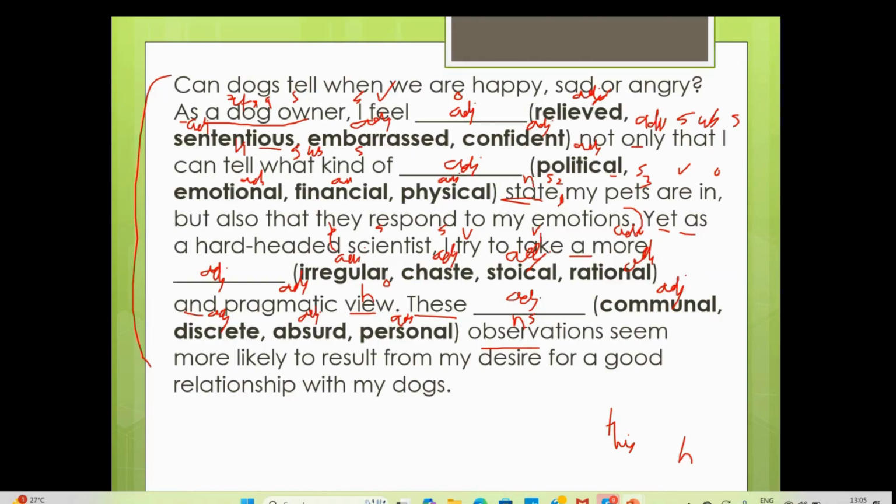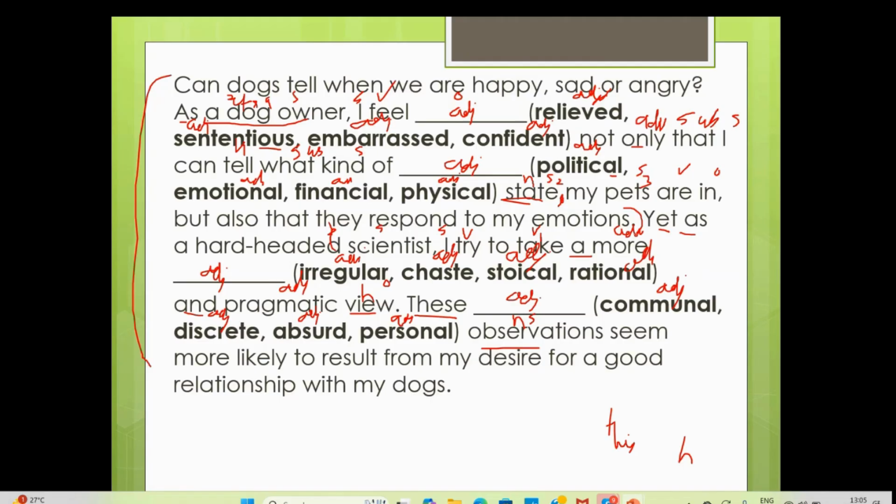See, the word relieved, how you can use it. I heard that something happened in the US, and I have friends staying there. An earthquake, a natural disaster happened. When I called them and heard that they were safe, I felt relieved. I was relieved to hear that. So you're relieved when you're tense about something, but then you get to know it's fine. Here it's not like that.